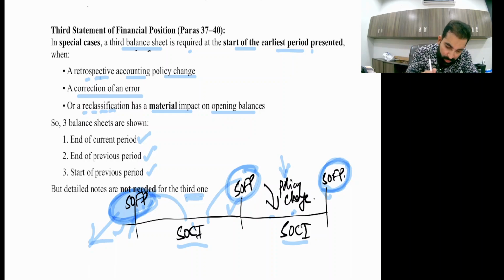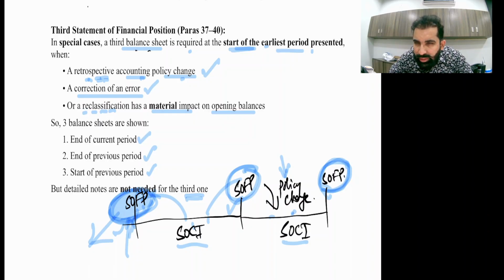See, third statement of financial position. In special cases, a third balance sheet is required at the start of the earliest period presented, when there is a retrospective accounting policy change. Number two, a correction of an error. Yes, this is also IAS 8.